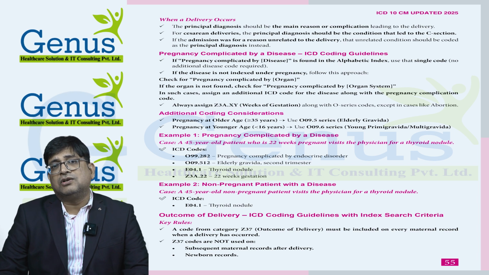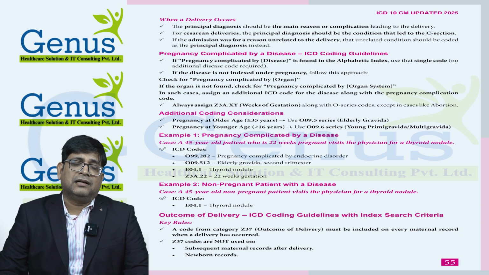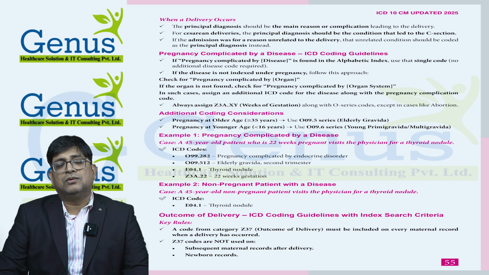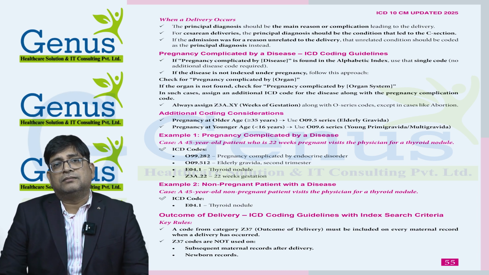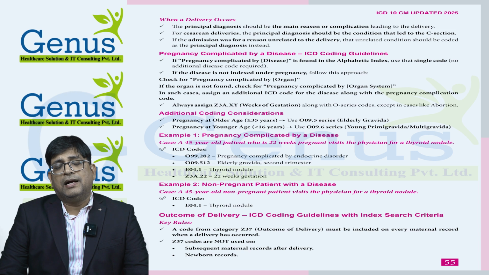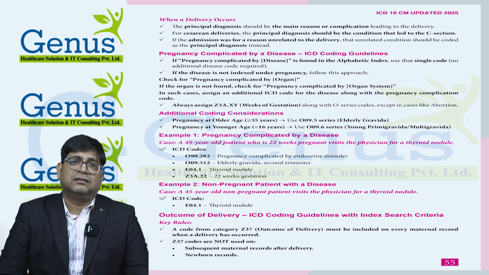And if the organ is also not available, then we need to check the organ system. So I will show you a couple of examples later, and then you will understand how things will work out. And apart from the two codes, we also need to provide a gestation week code.